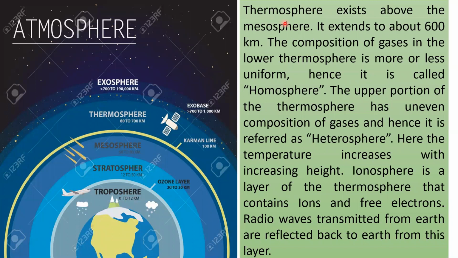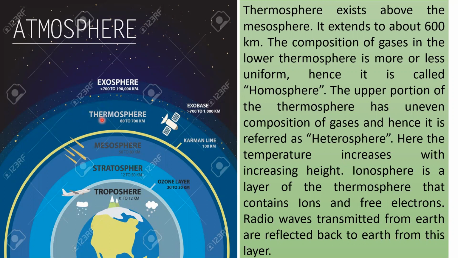Next is thermosphere. Thermosphere exists above the mesosphere. It extends to about 600 kilometers. The composition of gases in the lower thermosphere is more or less uniform. Since they are uniform, this lower part of the thermosphere is called homosphere. The upper part of thermosphere has uneven composition of gases and hence it is referred to as heterosphere. Here, the temperature increases with increasing height.